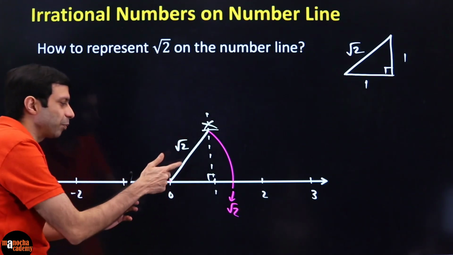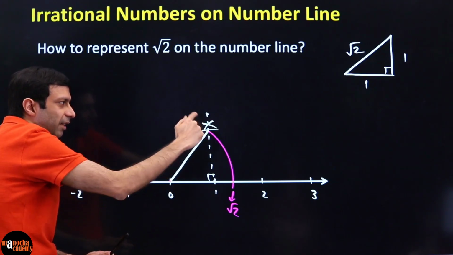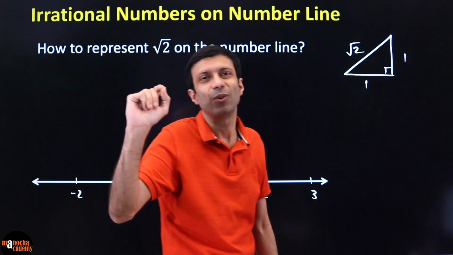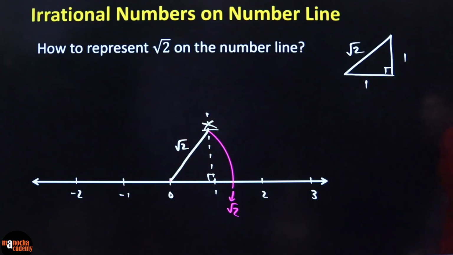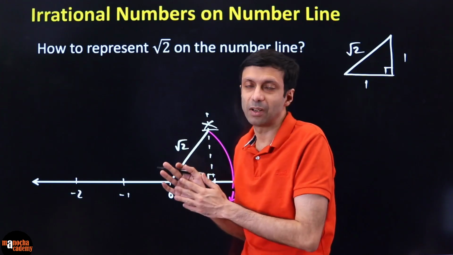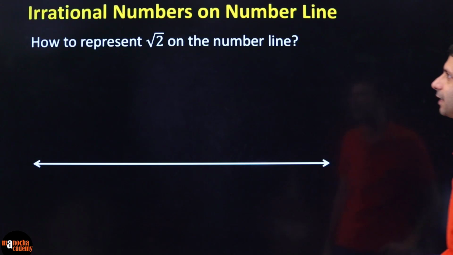Did all of you get that? Put your compass point here, and with that length of root 2, you draw the arc, and you will get root 2 very accurately on the number line. This is a very basic and important technique. I have some more details on more irrational numbers. You can watch my video, but for root 2, we'll look at another example.